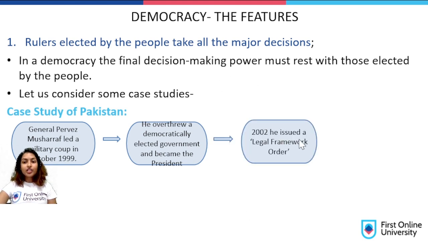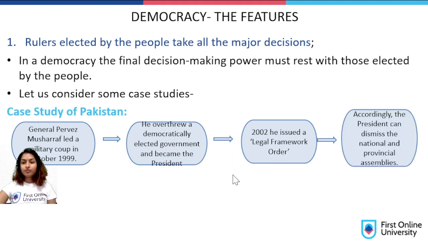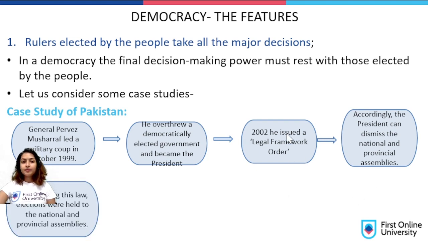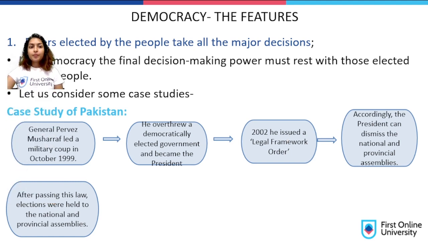In 2002, he issued something called the Legal Framework Order. According to this Legal Framework Order, the president can dismiss the national and provincial assemblies. So all the ministers that were working before him, he has the authority to dismiss them. After passing this law, elections were held to the national and provincial assemblies. So he passed the Legal Framework Order, and after this, elections were held according to his comfort.